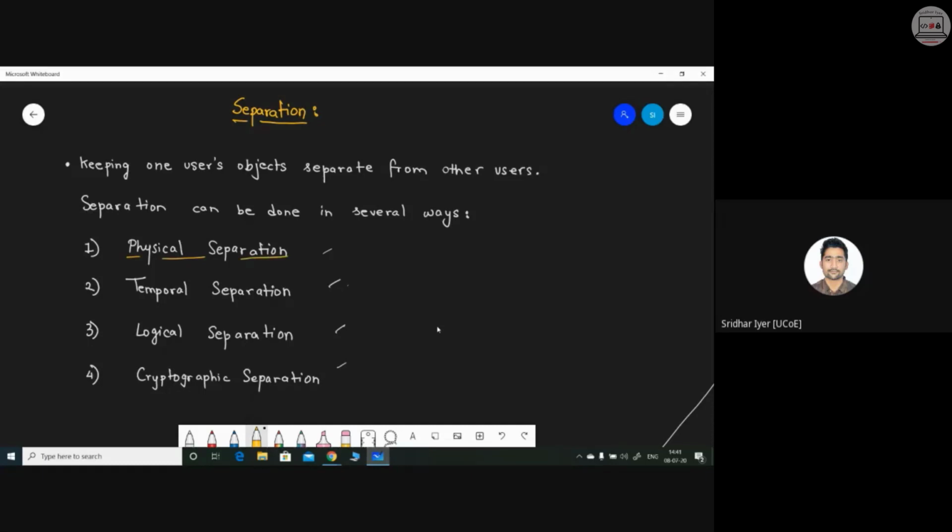Similarly, next up is temporal separation. Temporal is anything in terms of time. When a single system is shared among multiple users at different intervals of time, we call this temporal separation. For example, if we go back 10, 12 years in time, we used to have the concept of cyber cafes.